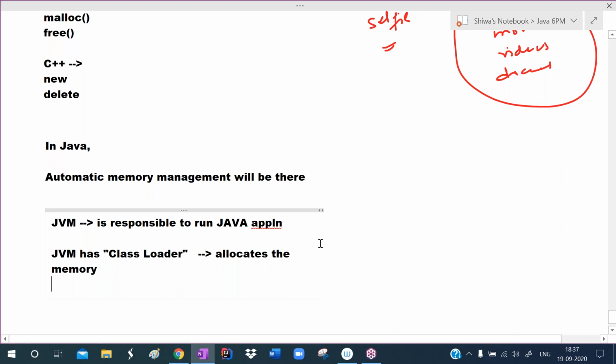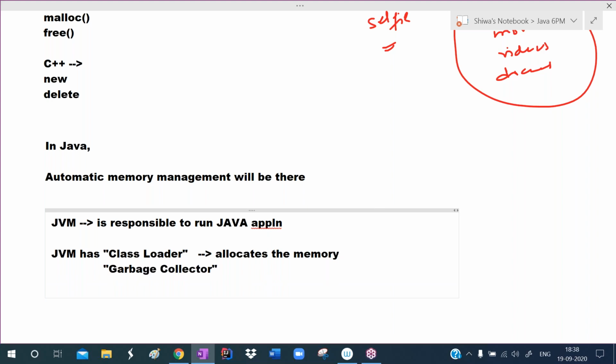And if any unwanted objects are there, the JVM has a garbage collector. That garbage collector removes the unwanted objects. So it deallocates the memory. It destroys the memory. So automatic memory management is there in Java. The class loader allocates the memory and the garbage collector destroys the memory.